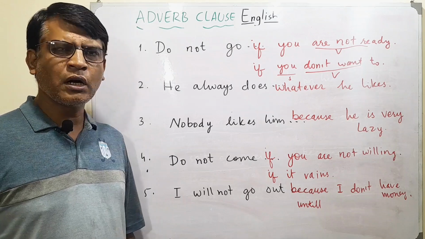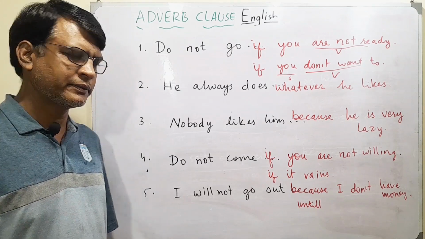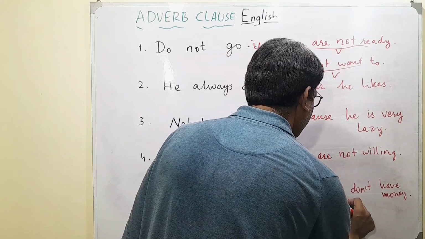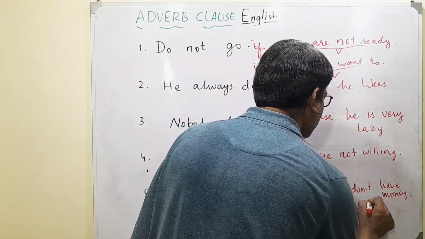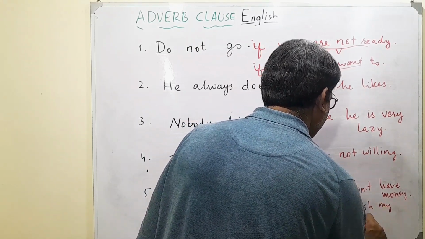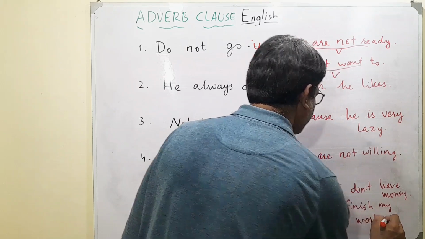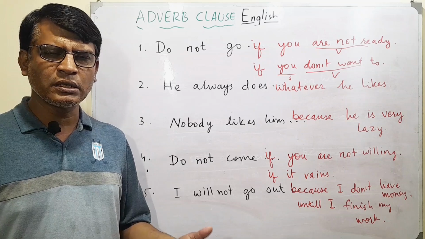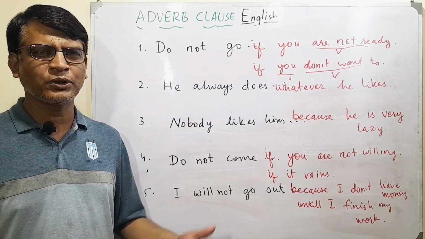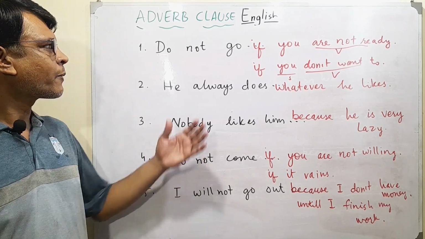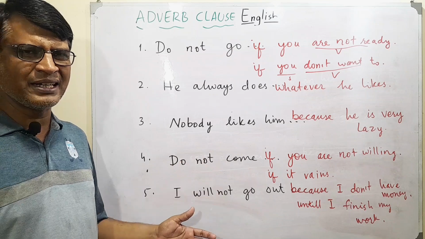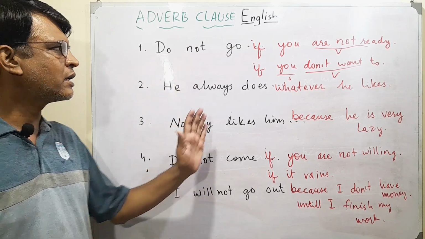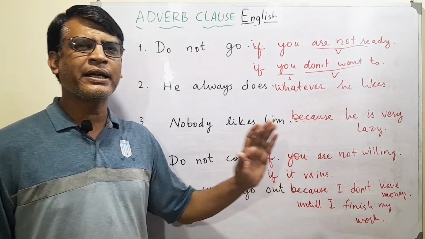"I will not go out because you are not coming with me." "I will not go out until I finish my work." "I will not go out until you give me some money because I don't have any." Okay. So, these are some of the possible ways in which we can complete these independent clauses with an adverb clause and make it a complex sentence.